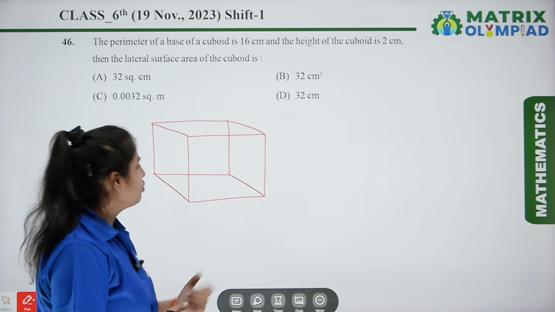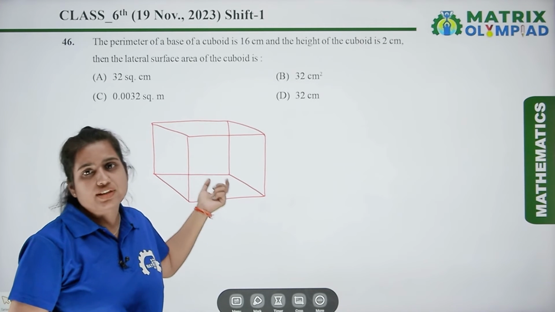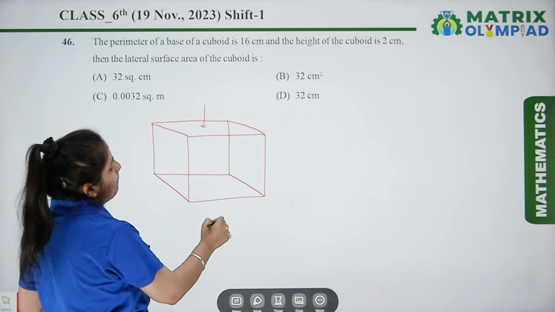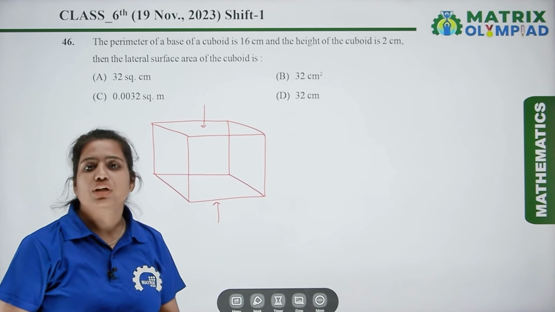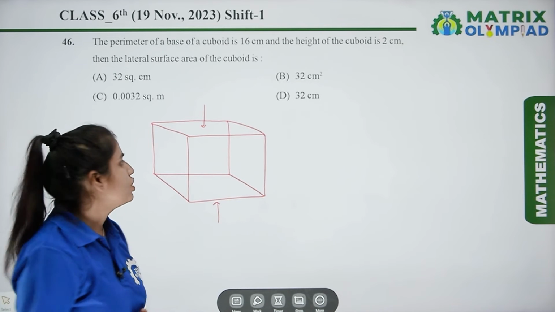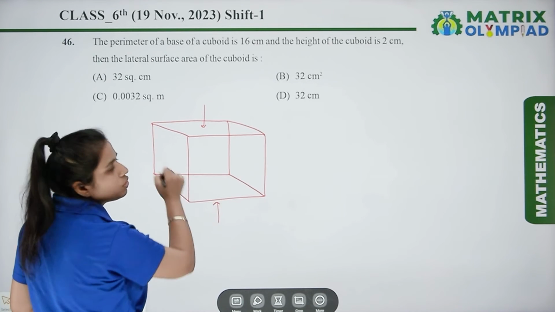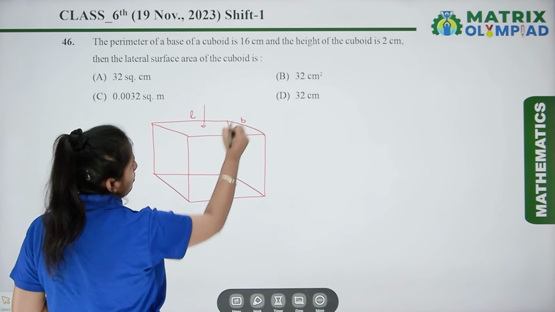If we talk about the cuboid, in a cuboid we have 6 faces. So excluding top and bottom, we have to find the area of the 4 faces. Let's find the area of these 4 faces. This is length, this is breadth.